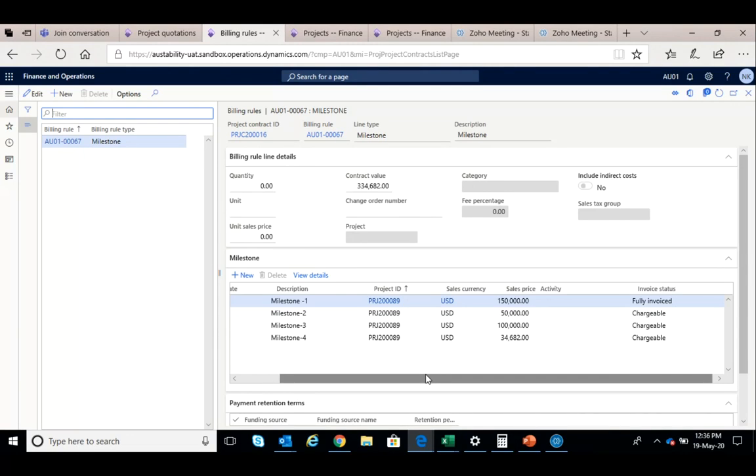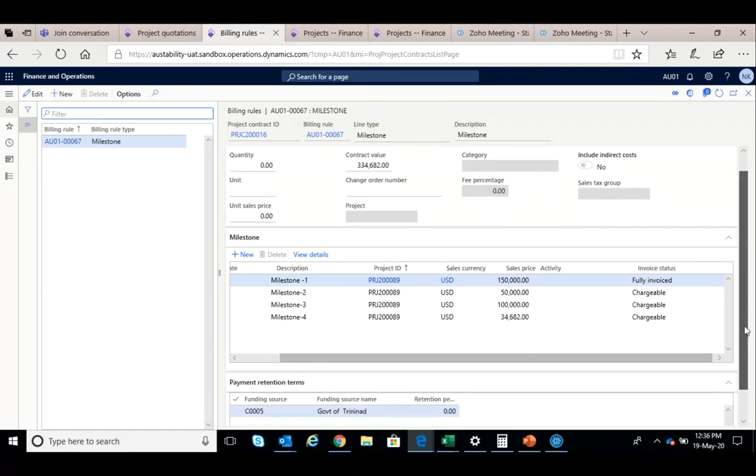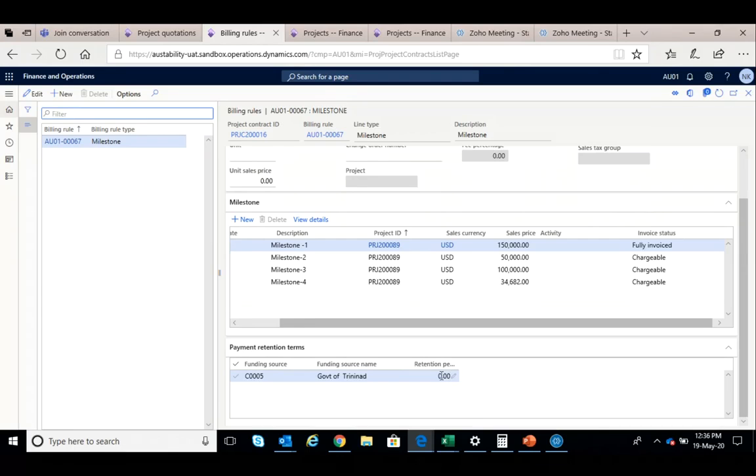The system also handles retention. Can you go down a little bit, Naren? Yeah, you can see that there is a retention also. You can have a retention percentage, which could be 5 or 10. So the system keeps 5 or 10% of each invoice towards the final retention.